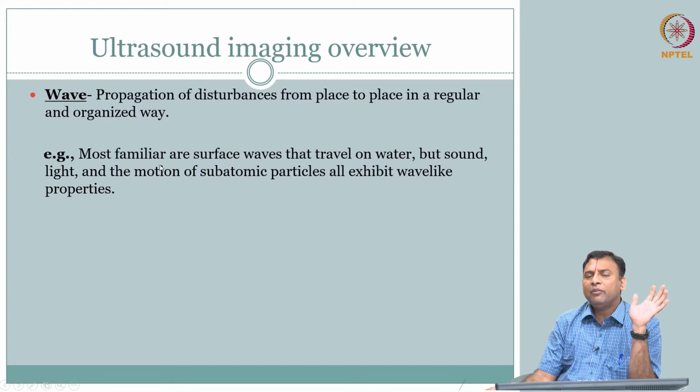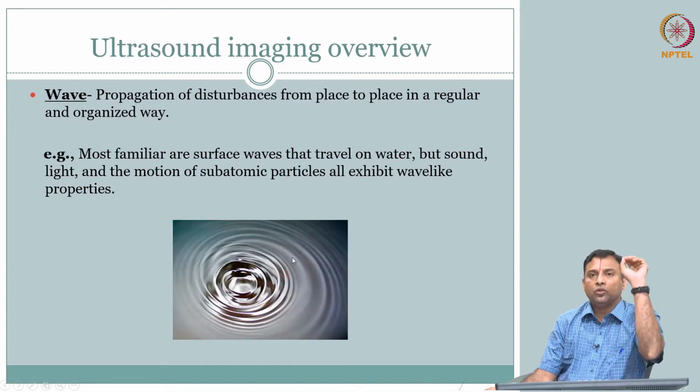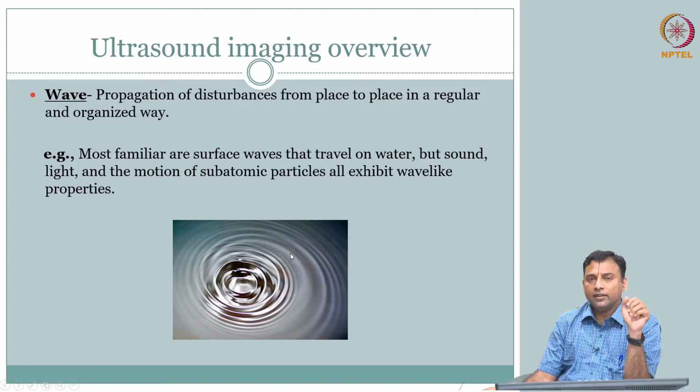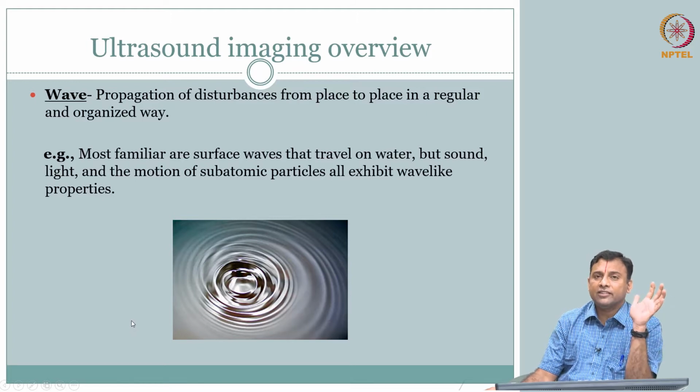We are all very familiar with waves. For example, you throw a stone into the water, you will see ripples, the waves that are moving on the surface. But what is the wave that we have described here? Propagation of disturbance in a regular and organized way.